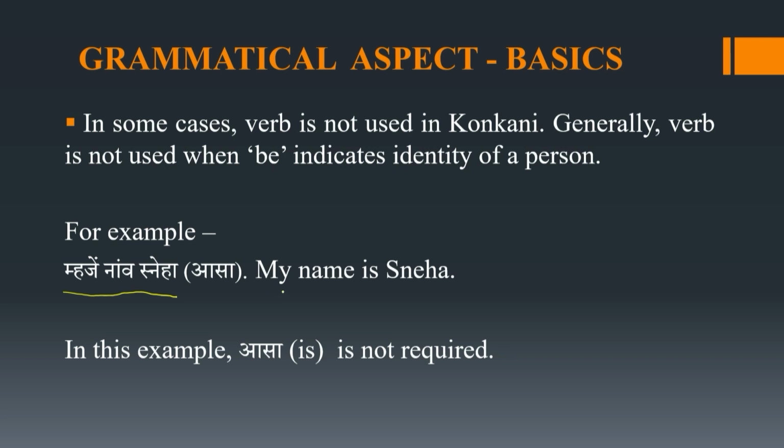If you see in English, is is the verb over here. My name is Sneha. Whereas in Konkani, we need not use asa. Maje now Sneha. This completes the sentence in Konkani. So you don't have to use asa. Asa is not required here.